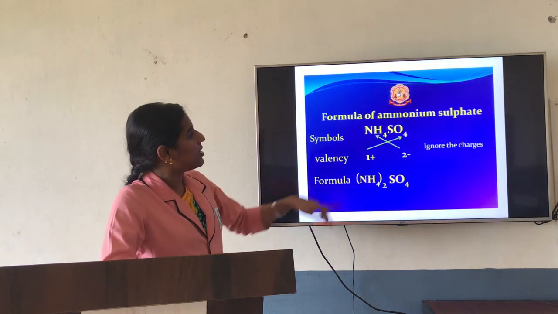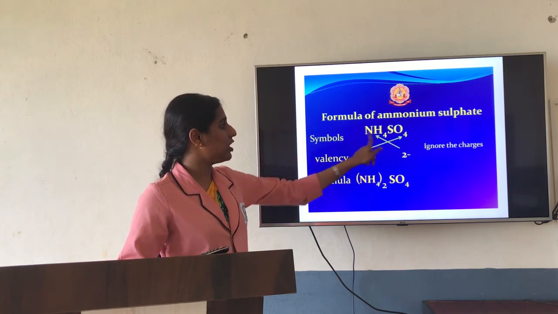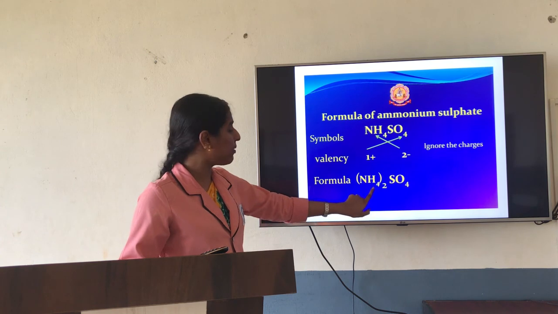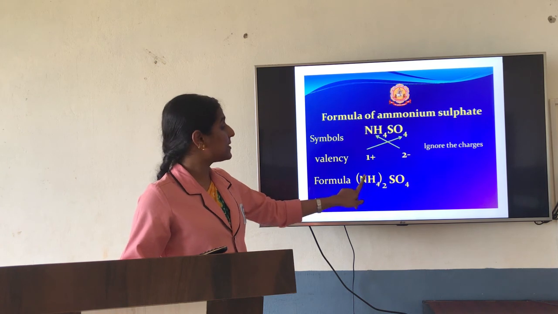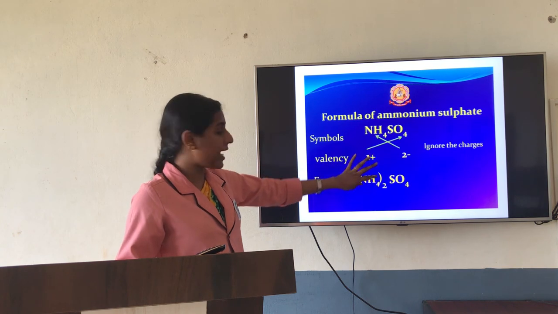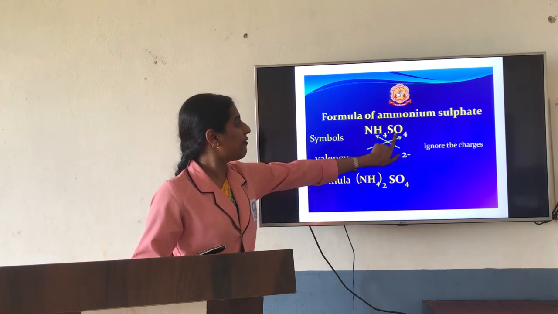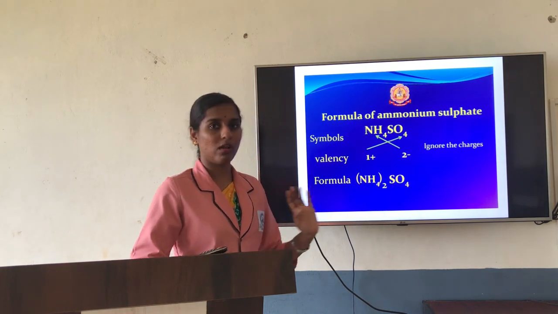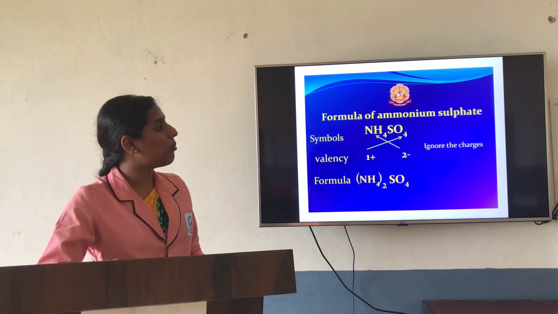Now ammonium sulfate. So it comes as NH4 with charge +1, SO4 with charge -2. Crisscross when you are writing: NH4 in a bracket, twice. Why are you writing a bracket? Because already a number is present over here, so that you should not get confused. For that reason, first write this polyatom in the bracket, and after that, its crisscrossed charge you are supposed to write. That is 2. For sulfate, crisscross in the sense it comes as 1. So here, if you want, you can write a bracket with 1, or if you do not write it also no problem because the charge is 1 over there. Okay, so this is regarding the formula of the compound.